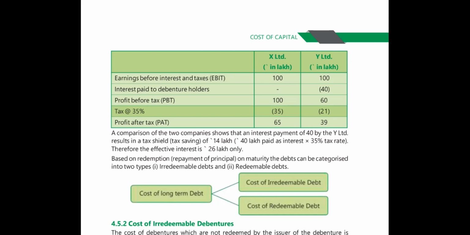Based on redemption, the payment of maturity debt can be categorized into two forms. The cost of debenture, or long-term debt, is categorized into two forms based on payment: cost of irredeemable debt and cost of redeemable debt. What do you mean by irredeemable debt?